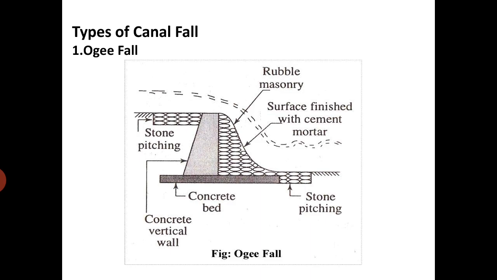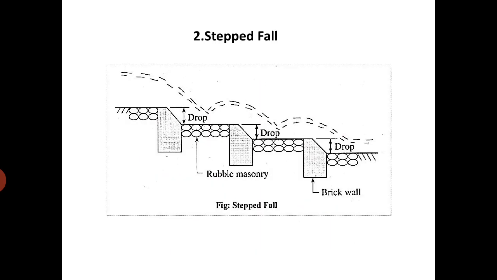To prevent erosion of the bed of the canal, we can construct a concrete bed. Next type is the step fall, where by constructing a step type structure we allow the water to fall.